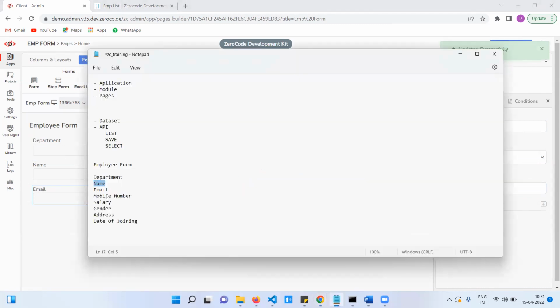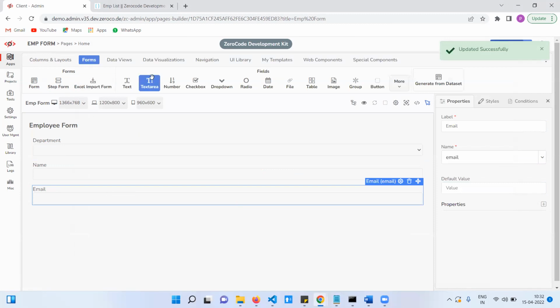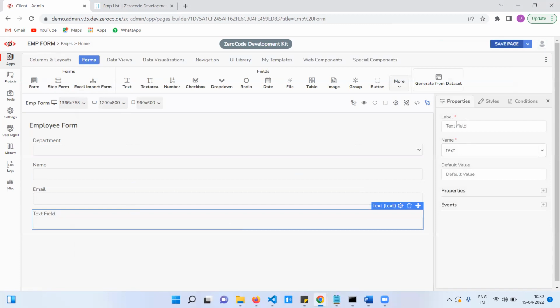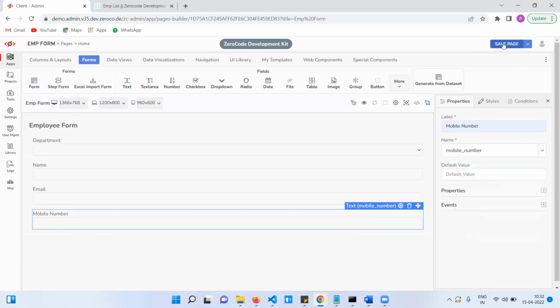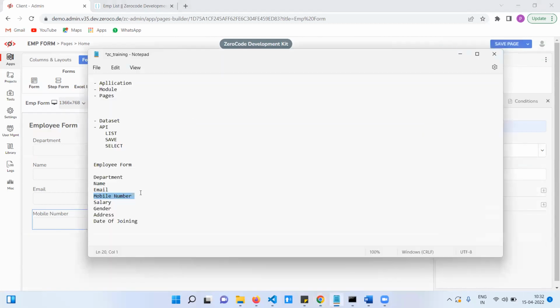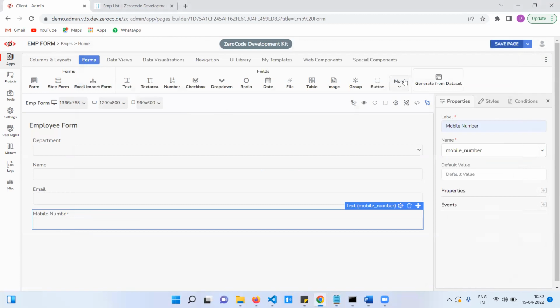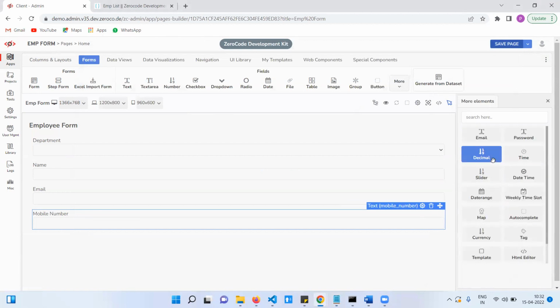Next is mobile number. Mobile number also, a text field will be given. Mobile number, salary. Salary, this one will be given. Select this one.